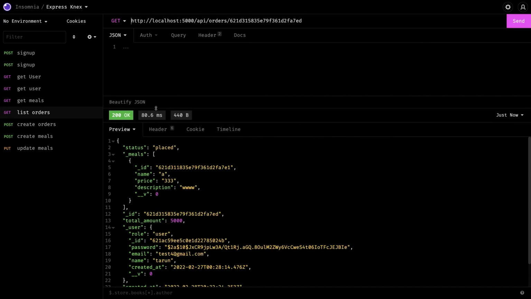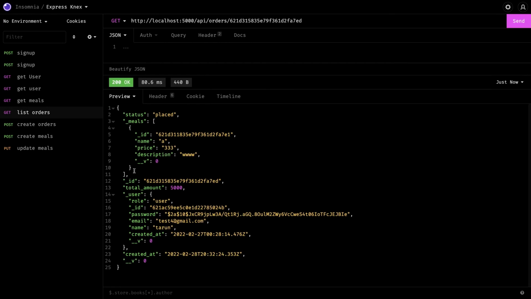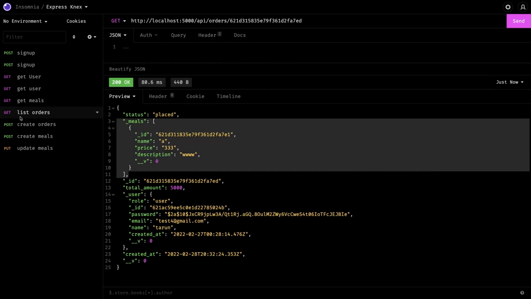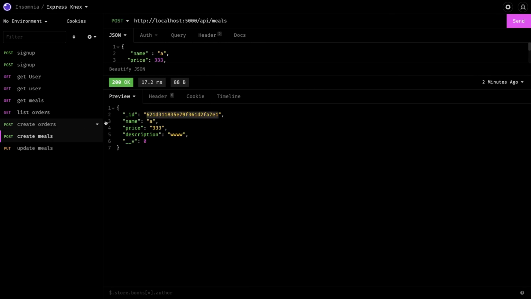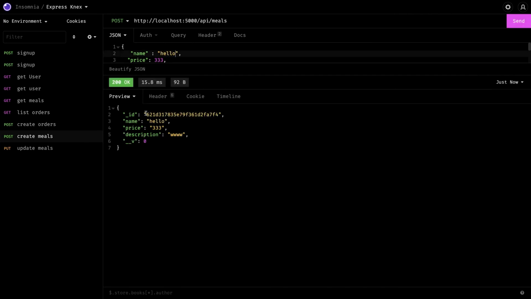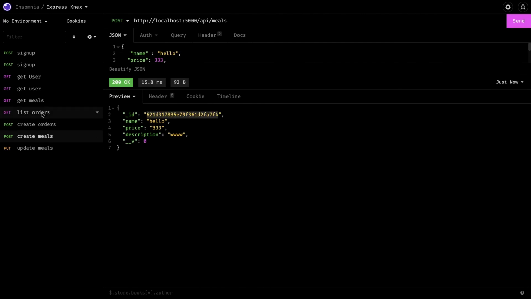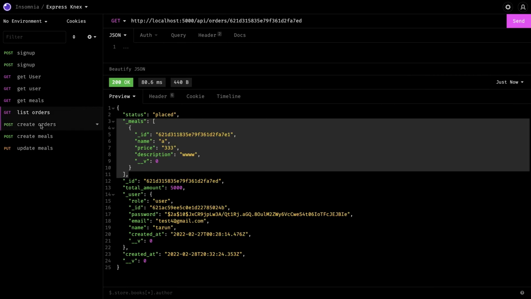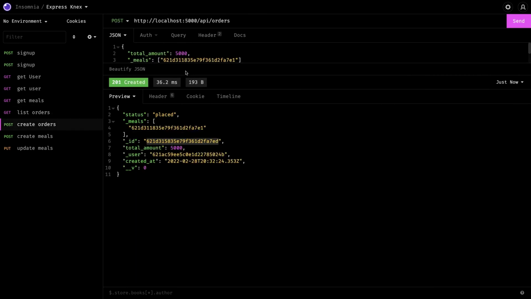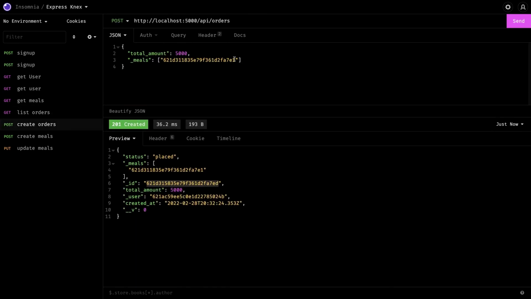So this is not happening magically. We populated the meals, so you can create multiple meals. Let's say this is something else, and I have populated this another meal, right? So while creating the order, I can add this another meal.